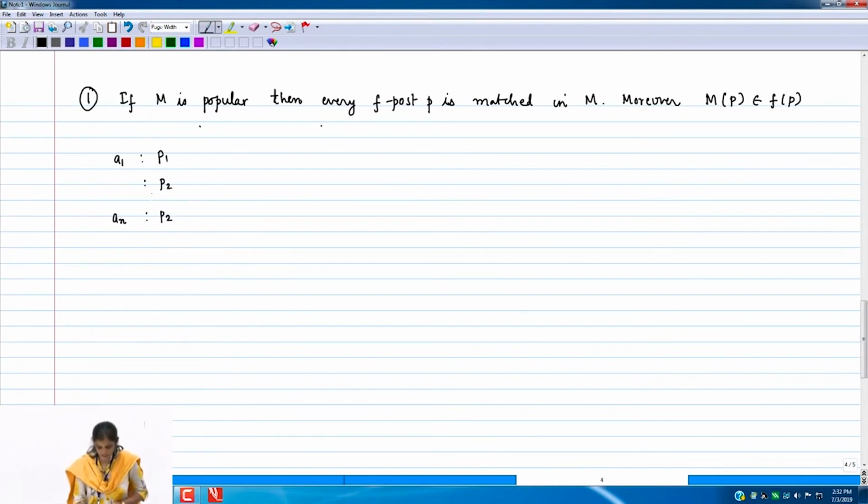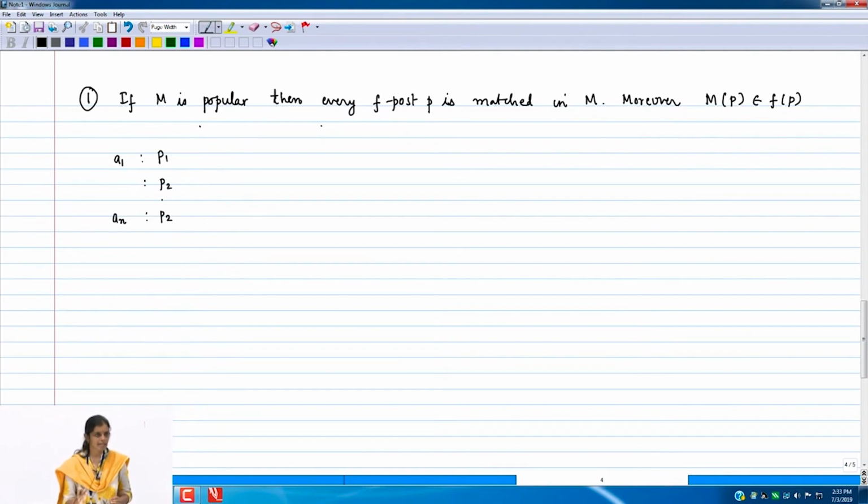These F posts have to be matched to somebody who treats them as rank 1. We do not know whom to assign them to, but you can think of them as being matched to somebody. If there are not enough posts among the F posts, there are some applicants who need other posts. Then everybody need not get their first post in a popular matching, but some other posts may be of use.